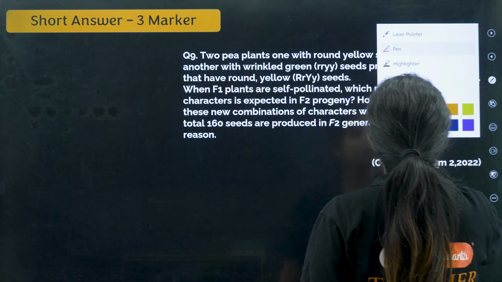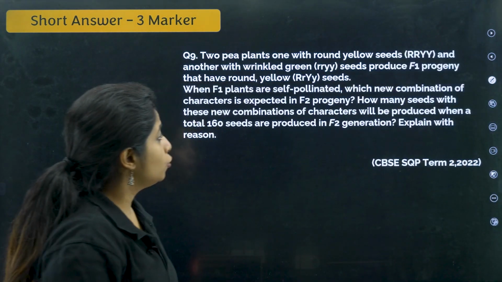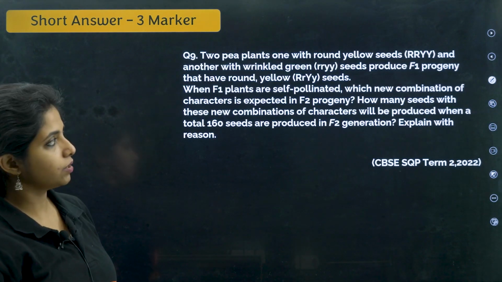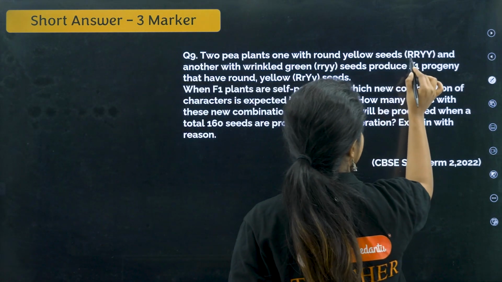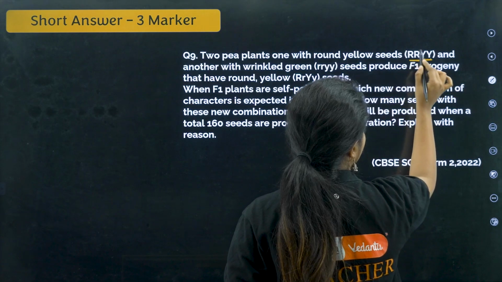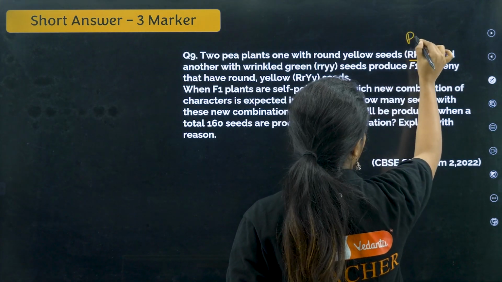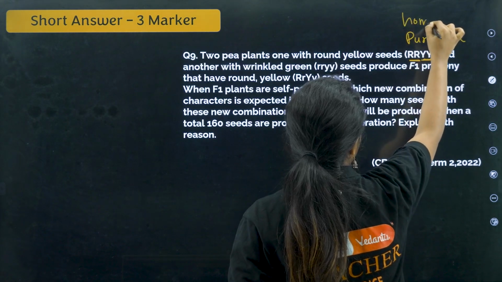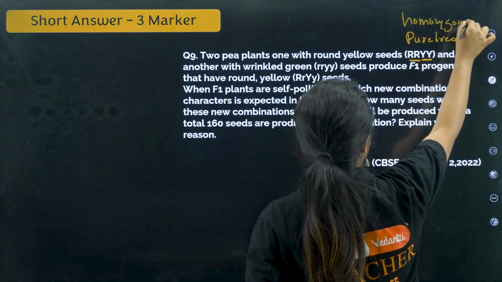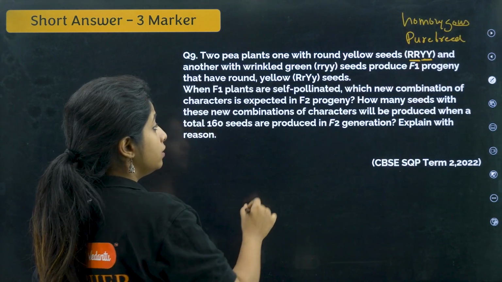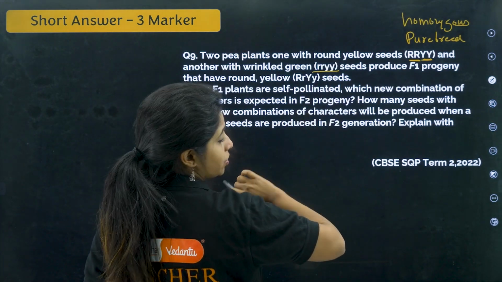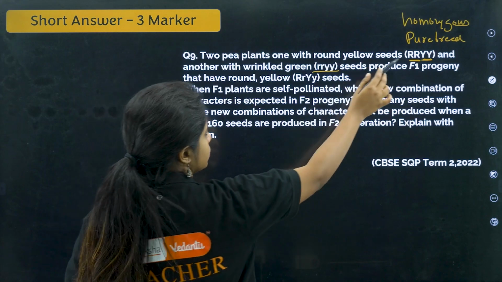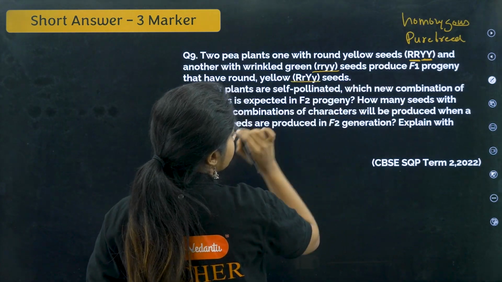Now the next question is a 3-marker question. Two pea plants, one with round yellow seeds and another with wrinkled green seeds. Round is dominant and yellow is also dominant, and both are in homozygous condition. So what will I call this? I will call this pure breed, or homozygous condition. The other, wrinkled green, is also homozygous, recessive. Seeds produce F1 generation that have round and yellow seeds. So when you fuse these, you found that all of them were round and yellow.